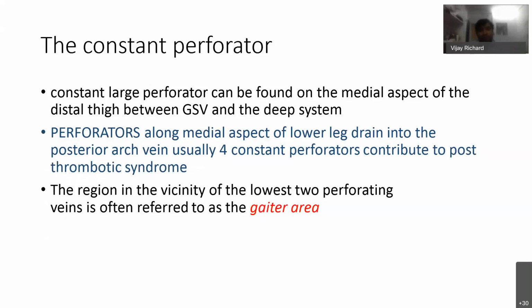They form an important source of pathology in post-thrombotic syndrome. Of these constant perforators in the lower part of the leg, the lower 2 perforators are present in the gaiter area.